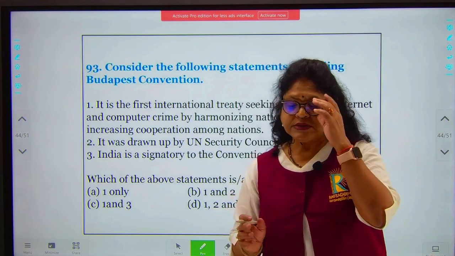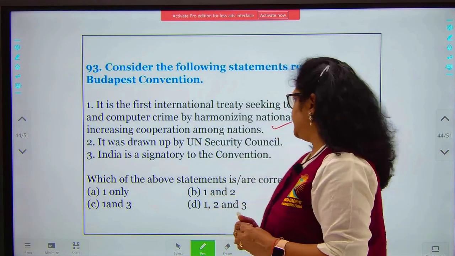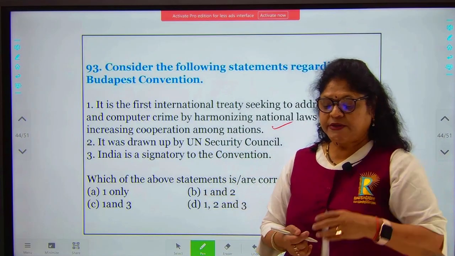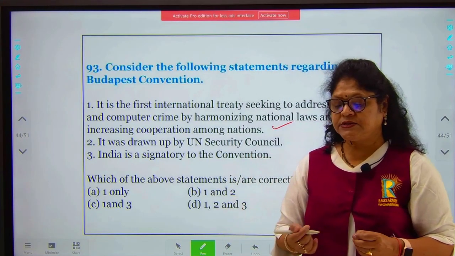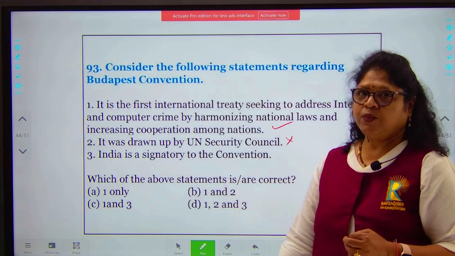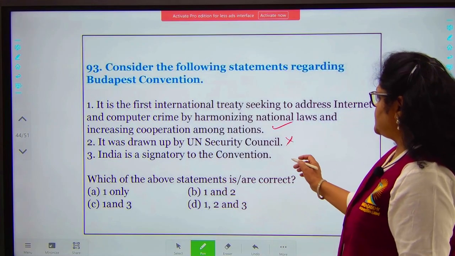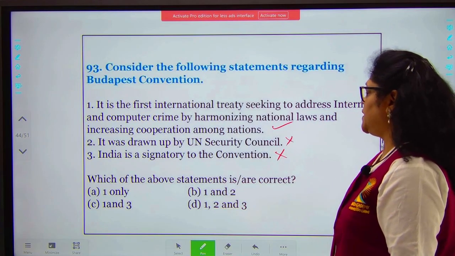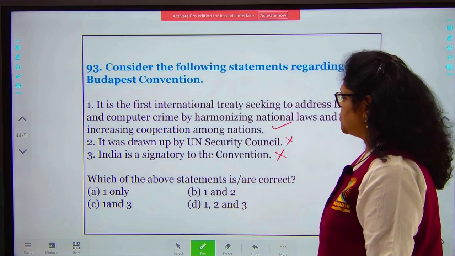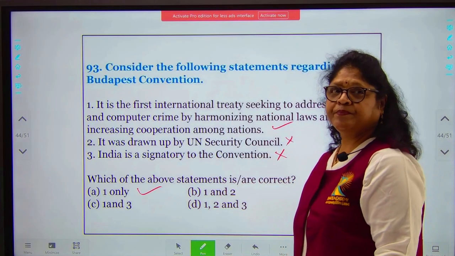You need to know this answer before you can attempt this question, because it was not drawn up by the United Nations Security Council. It was drawn up by the Council of Europe in Strasbourg, France, with participation of Council of Europe observer states like the US, Japan, Canada, and South Africa. So this is a wrong statement. It was drawn up by the Council of Europe, and India did not participate in the negotiations. India is not a signatory to the convention. So only your option 1 is correct. You will have to choose option A. Okay.